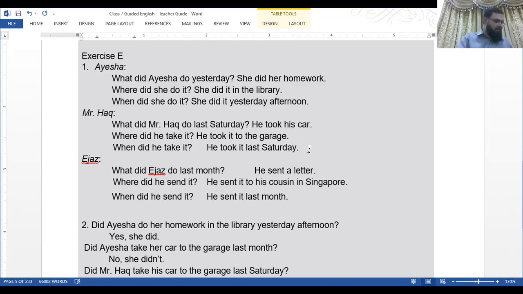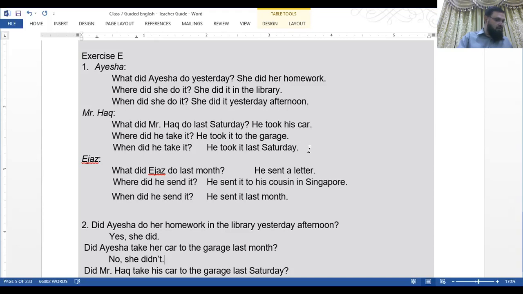So this is the end of exercise 1. Number 2, make 6 different questions and answers like these. Did Hashim climb a tree in the park yesterday? Yes, he did. Did Hashim do his homework yesterday? No, he didn't.